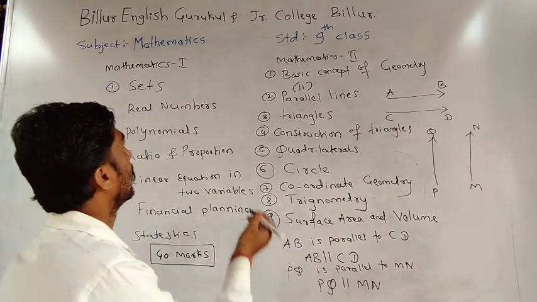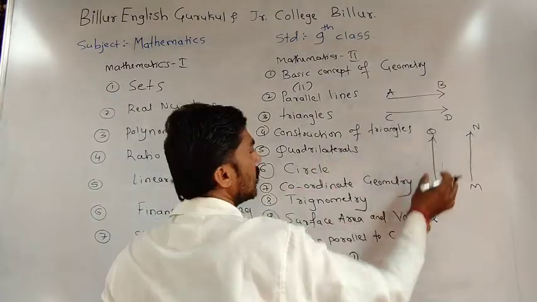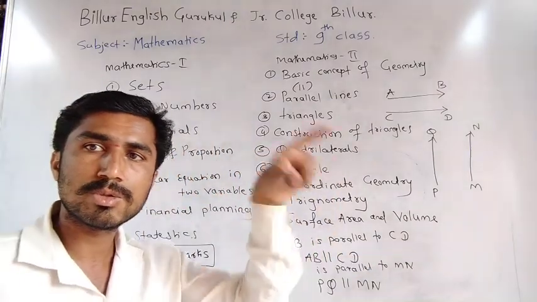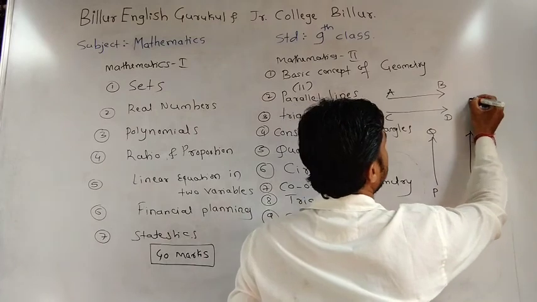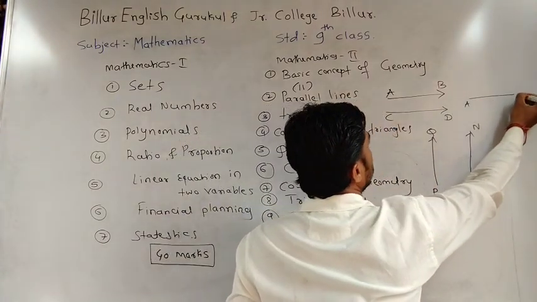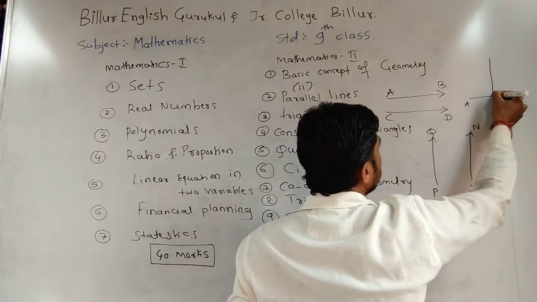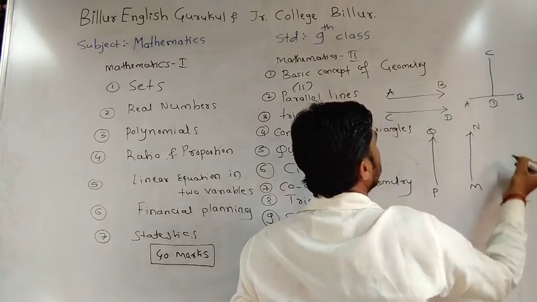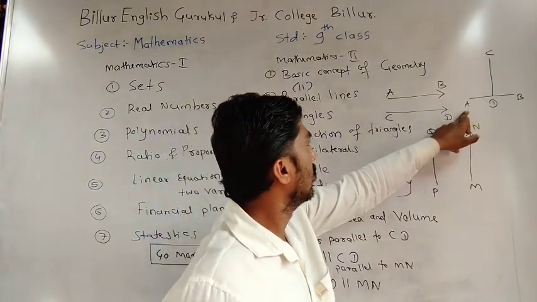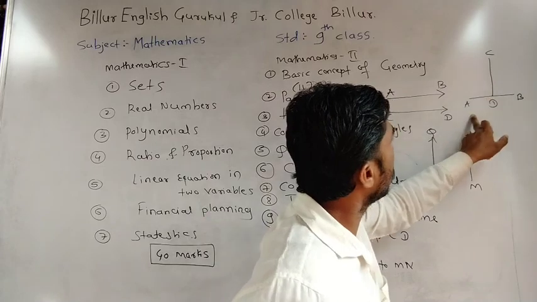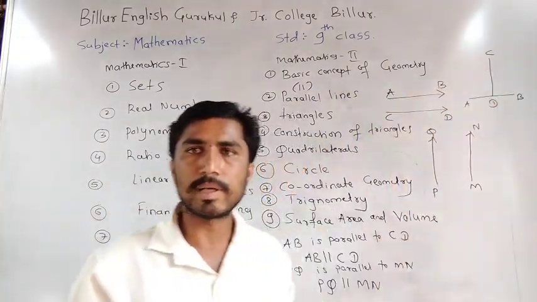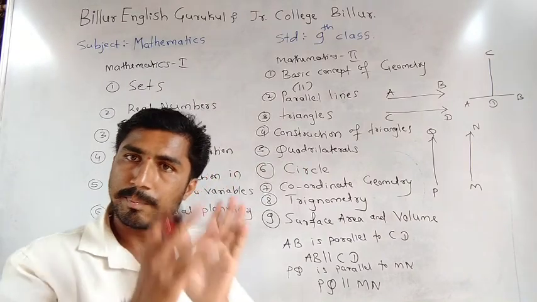This is called parallel. Now, AB and CD are perpendicular. How to write? AB is perpendicular to CD. Here is the AB line, and this is the CD line. This is a right perpendicular. CD is perpendicular to AB. How to write? CD is perpendicular to AB.